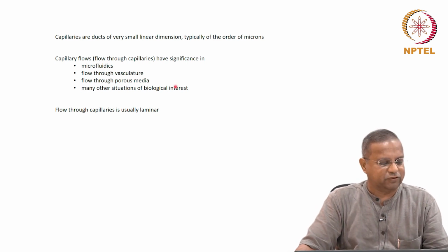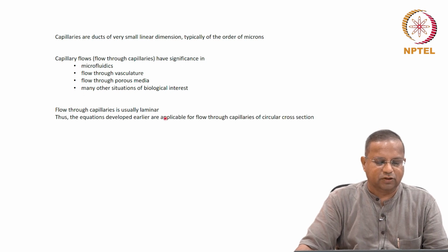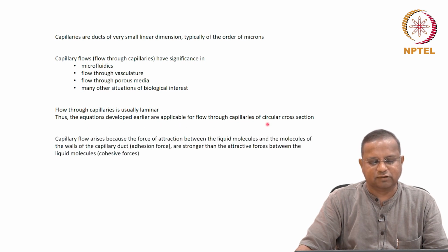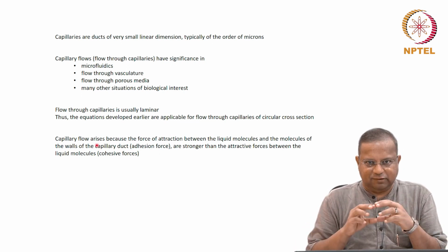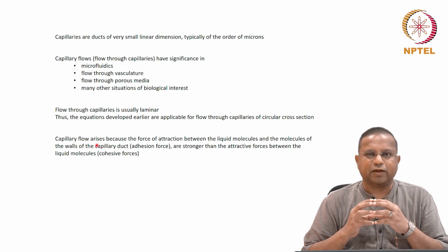That's the strategy that we're going to use here. So let me just read this out. Thus, the equations developed earlier are applicable for flow through capillaries of circular cross section. It's good to understand some physics of capillary flows.